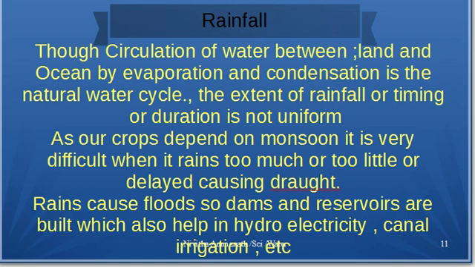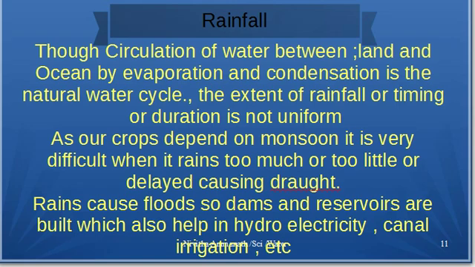Another problem is the extent of water in earth is constant. Whatever water is in the sea or ocean goes up into the atmosphere as clouds, comes back to the land as rainfall. It is not necessary rain will fall on land. Rain may fall on ocean also. So, human beings should take enough care of water that is available on land.